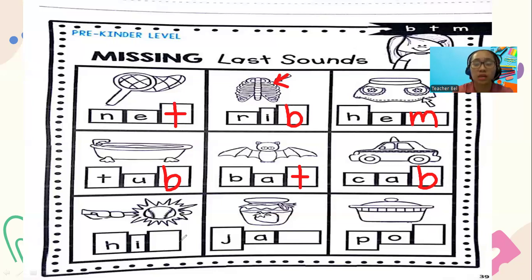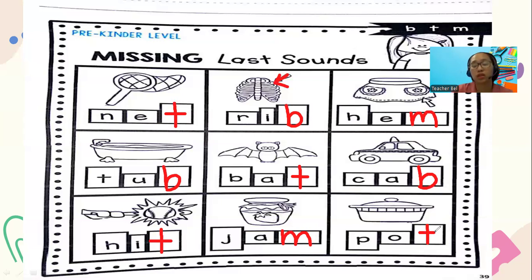So we have hit. At the end of hit, that's letter T, just like in the sound of turtle, T. Letter T, hit. Next, I put jam on my bread. The sound at the end, jam. Letter P, letter M. That is M, line down, two mountains, 1 and 2. That's jam, M at the end. Okay, another one, we have the pot. Letter T, pot.